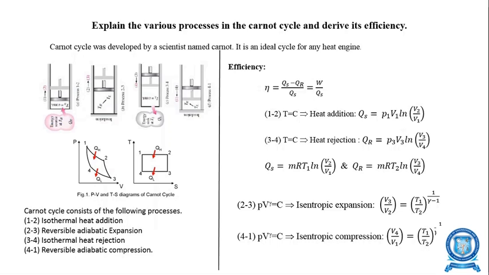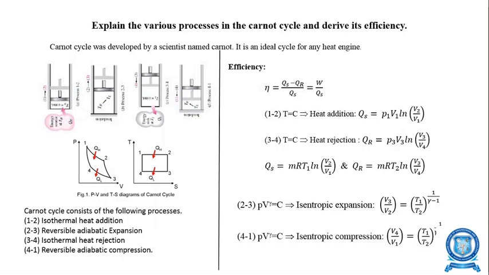And process 2 to 3 is called expansion. In the case of expansion and compression, while expanding, the pressure decreases. That means work has been done. There is no heat transferred. As you know, if there is no heat transfer taking place, that is said to be an adiabatic process. Adiabatic means there is no heat transfer, Q is equal to 0.